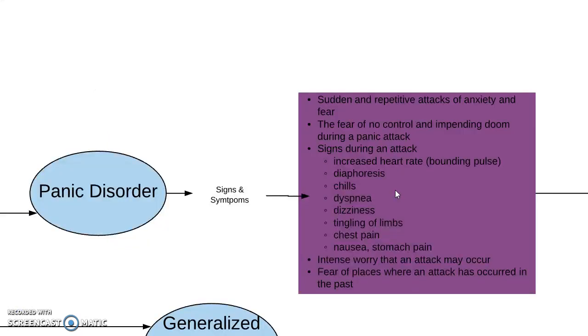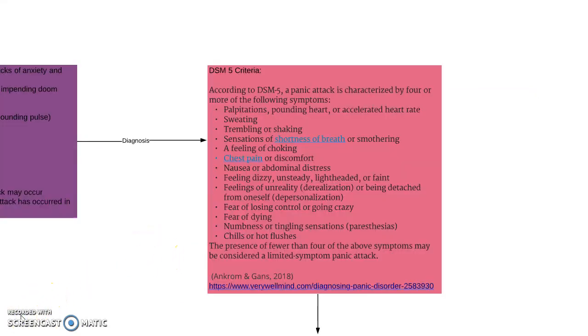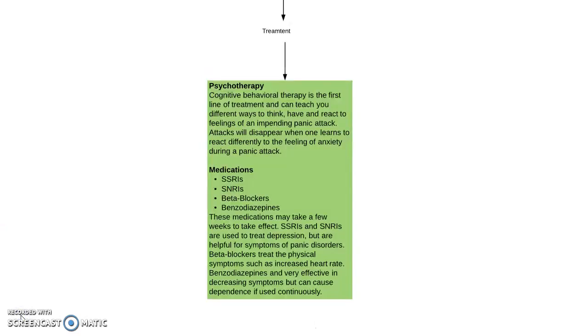Our next disorder is panic disorder. The signs and symptoms are seen here. This is the DSM-5 criteria for panic disorders. The treatment is also the same as the others, which includes psychotherapy and different medications.